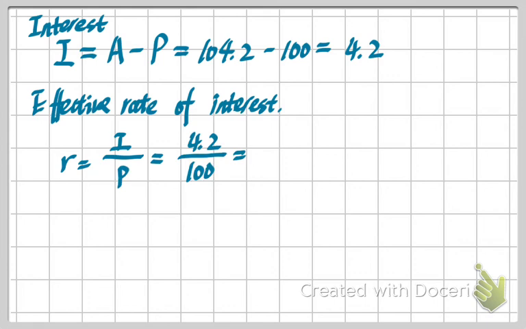Then of course you can use your calculator to compute this, or maybe you can just compute this by yourself. But just remember, for our interest rate, we should use a percentage number to show it, right? So here, of course, if we use a calculator, the value will equal 0.042. However, in this case, we should use a percentage number. So for our final answer for the interest rate, we should use 4.2%. This is a better description for our answer.